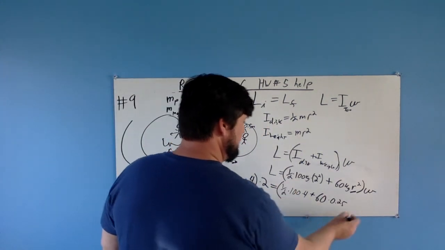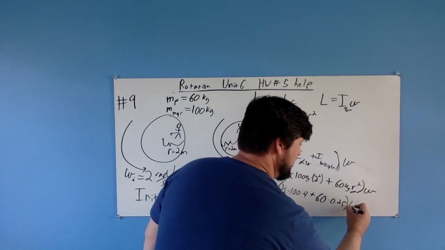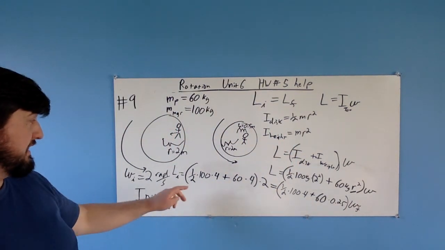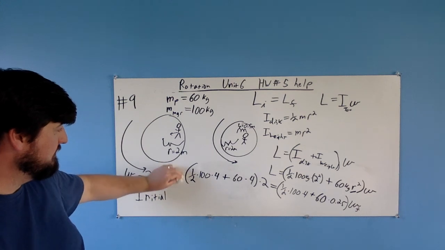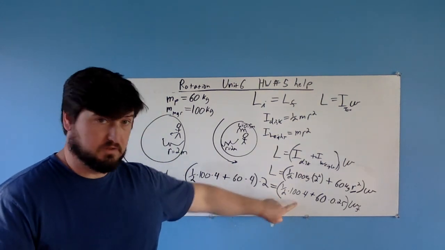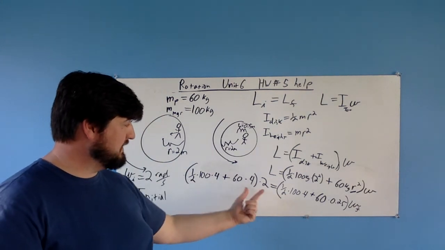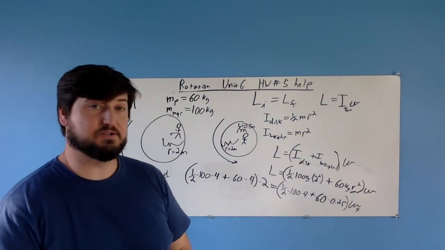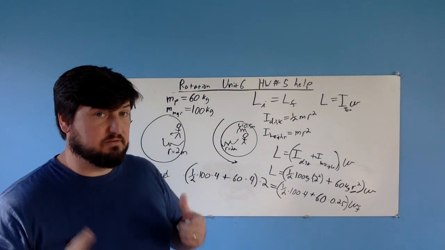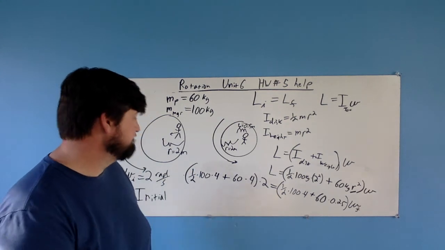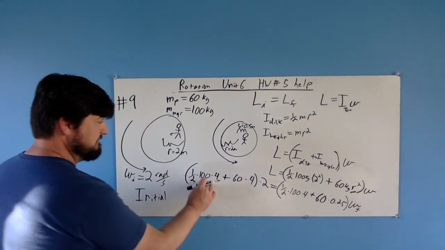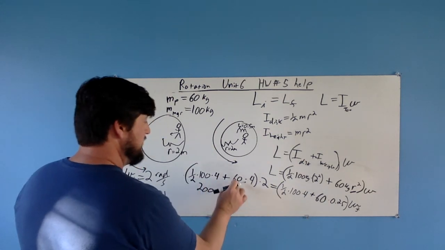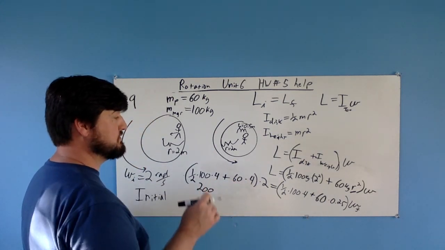So that's our I value for the final condition, and the thing we want to know is our omega final. So now look at it. We have L initial equal to L final. We have all the values we need for the initial condition. We have all but one for the final condition. So now we can definitely solve this formula. So if I do that, I'll get 50 times 4, 200, and then 60 times 4 would be 240.